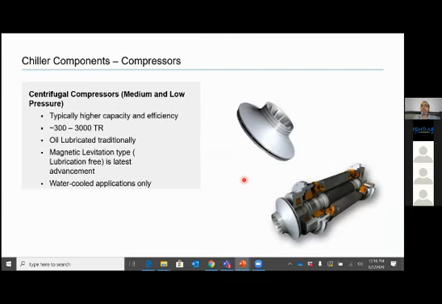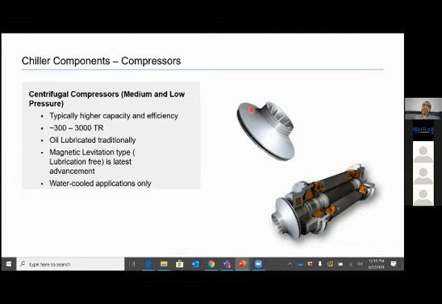Now coming to centrifugal compressors. Centrifugal compressors are medium and low pressure. So refrigerant, it can be on R134A. These are available in larger capacities. It starts from as low as 300 ton, it goes as high as 3000 tons. Traditionally, these used to be only oil lubricated. Now, newer generation, or I would say latest advancement in this is, these are also coming as lubrication free technology, which is magnetic levitation chiller. And these are available only in water cooled applications.